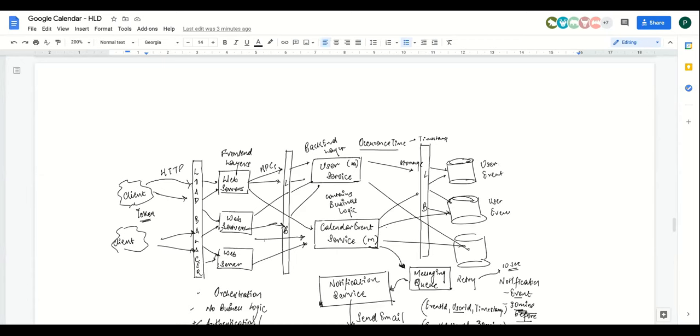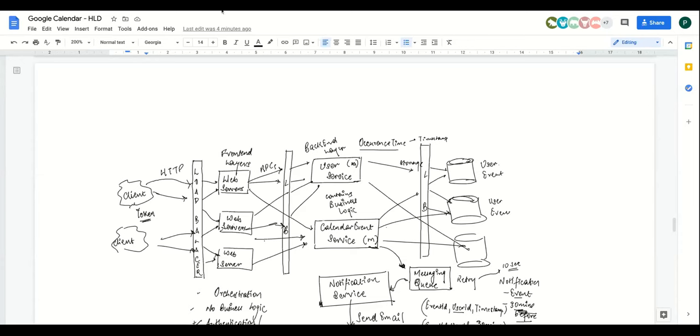So let's say you say every Monday for the next 4 weeks. It should know the current date, so you can take the current system date, correct? And then it should know when the next Monday will appear based on your time zone, so you know the time zone of the user as well, correct? You can take that as an input, and this service can calculate that. You can write a logic with a frequency of 4 after every Monday, so you calculate the next 4 Mondays, and you create a separate event in your event table. Understood? Yes.